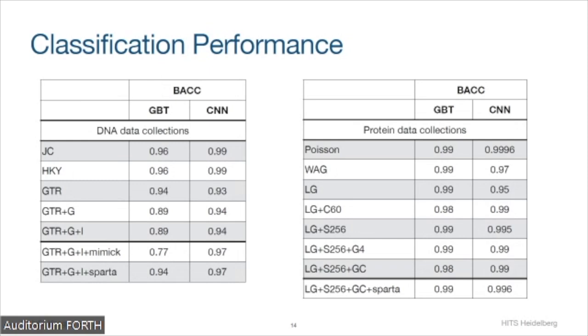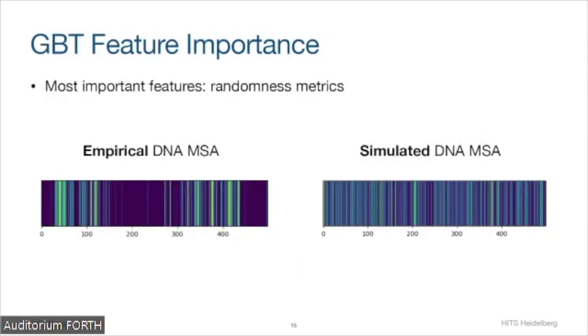To find out, we can use the gradient boosted trees and the feature importance. This feature importance basically states how much a feature contributes to increased performance during training. And what we observe across all of our gradient boosted trees, across all data collections, is that the randomness metrics are very important. One super important metric is the serial correlation coefficient that I mentioned before. So how much do the substitution counts at one site depend on the previous site?